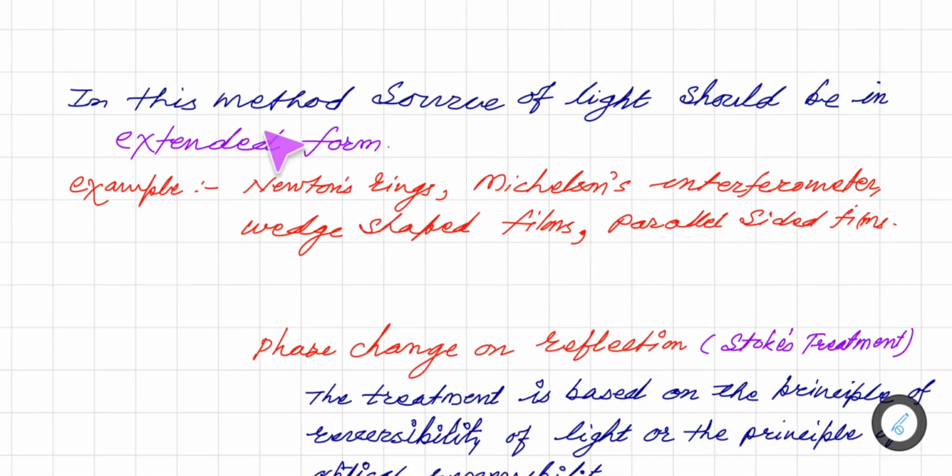Now here in case of the amplitude division method, in this method the source of light should be in extended form, and following are the experiments in which the concept is used: Newton's rings, Michelson interferometer, wedge-shaped films, parallel slab film which we saw now. So these are some experiments in which amplitude division interference is observed.